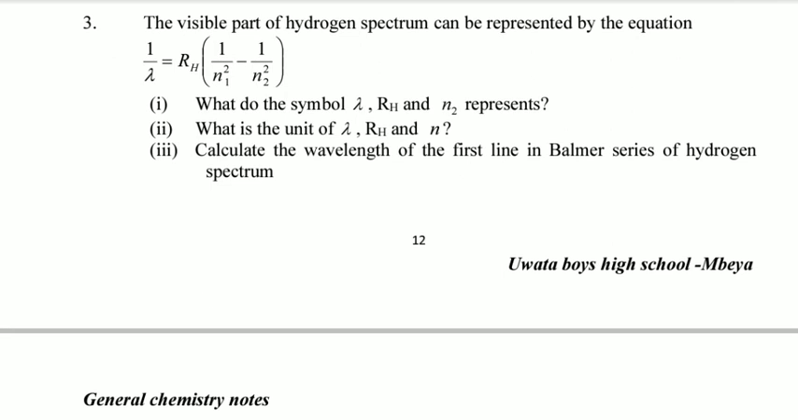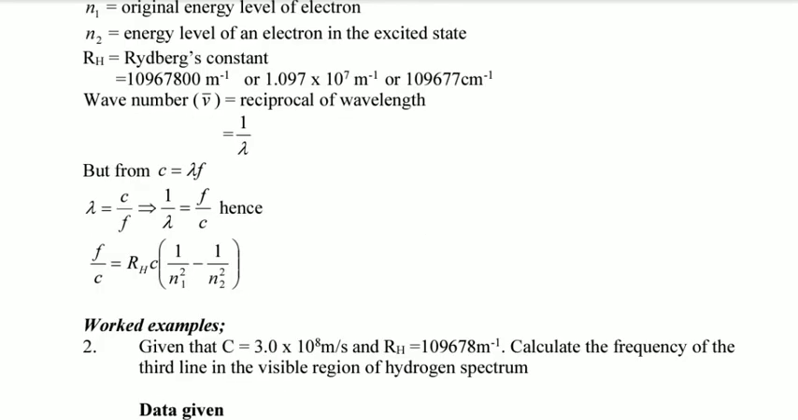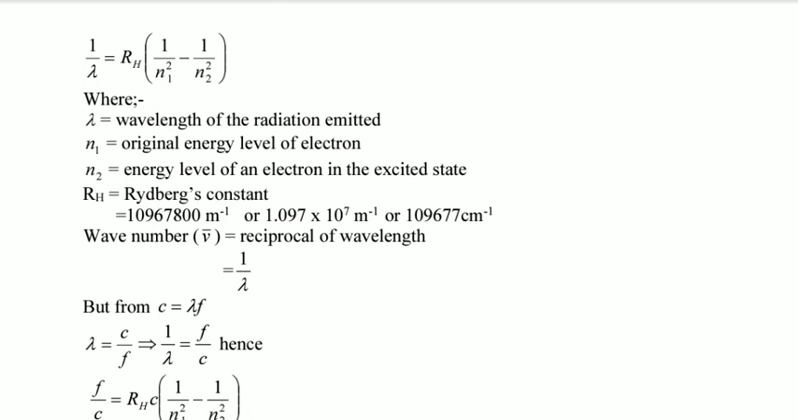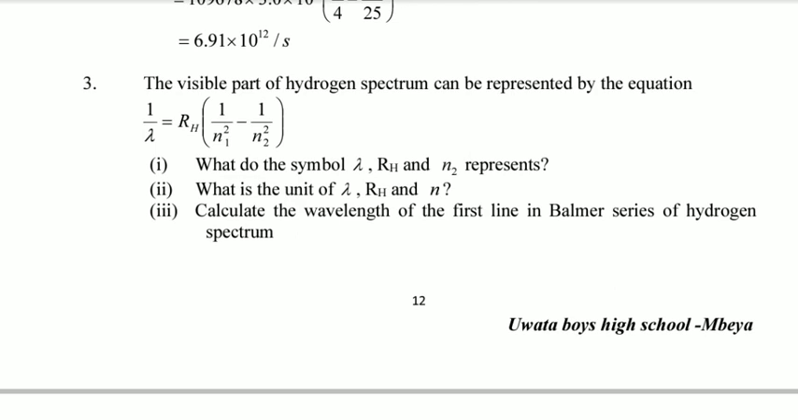What do the symbols lambda, RH, and N2 represent? Lambda is the wavelength of the hydrogen spectrum. RH is the constant, while N2 represents the energy level of the excited electron in the hydrogen spectrum. What is the unit of lambda, that one and that one? As you know, the unit of lambda is per meter. The unit of the Rydberg constant, as it is seen here, is per meter also, and N is the energy level, so it does not have a unit.